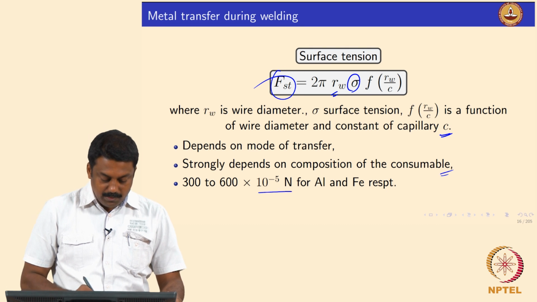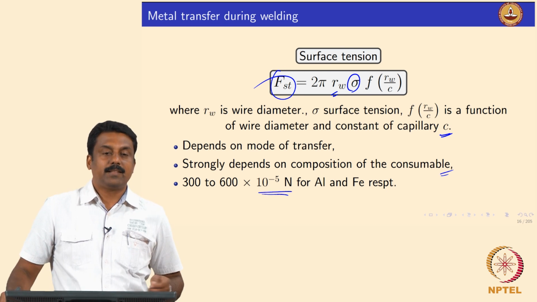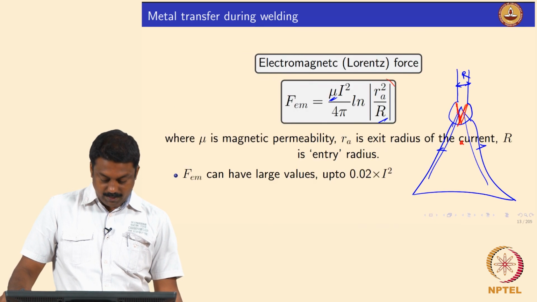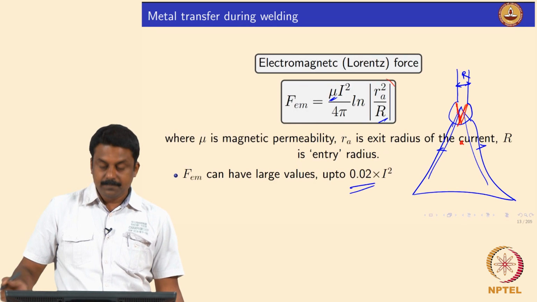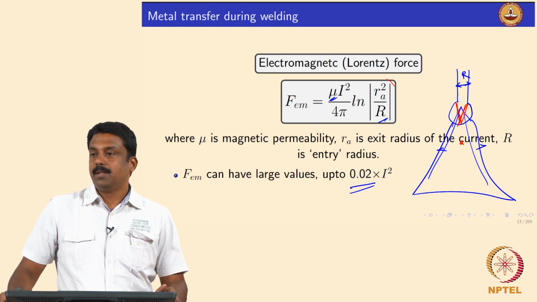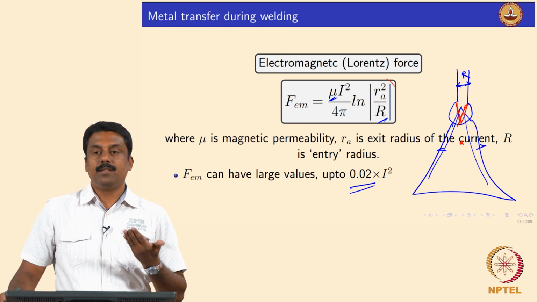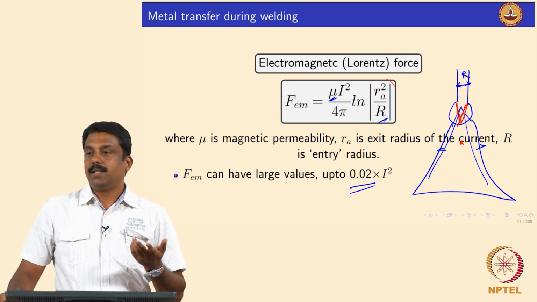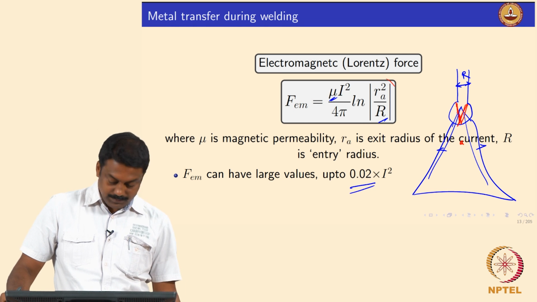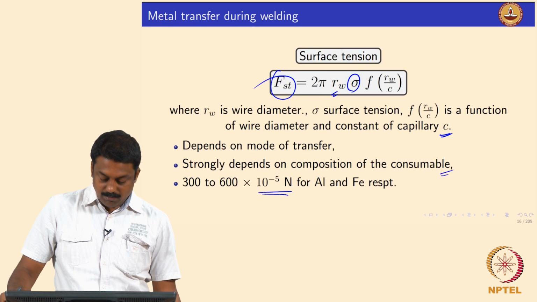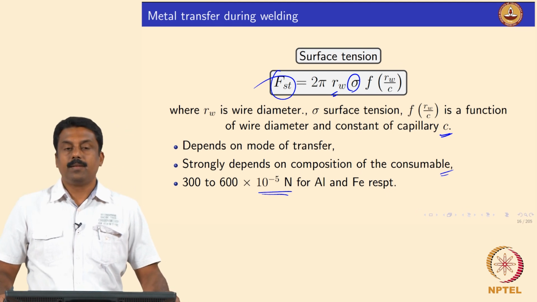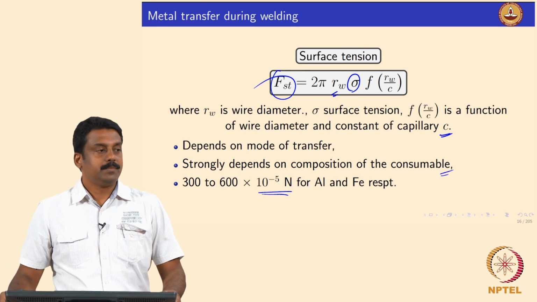If you look at all the values, they will be the same except the Lorentz force. The Lorentz force value can be very tricky. I do not know whether I have the value. Yeah, see that: 0.02 times I squared. So when the current is increased, the Lorentz force increases exponentially, right, whereas the other forces remain in a similar amount, 10 power minus 5 Newton, right. Is it clear? Good.